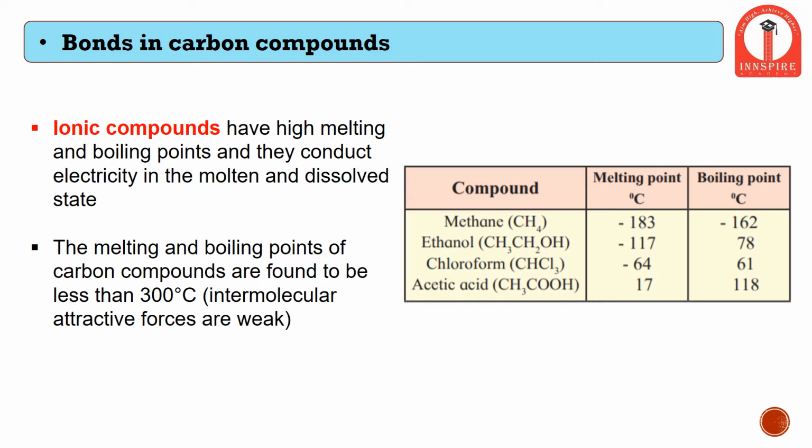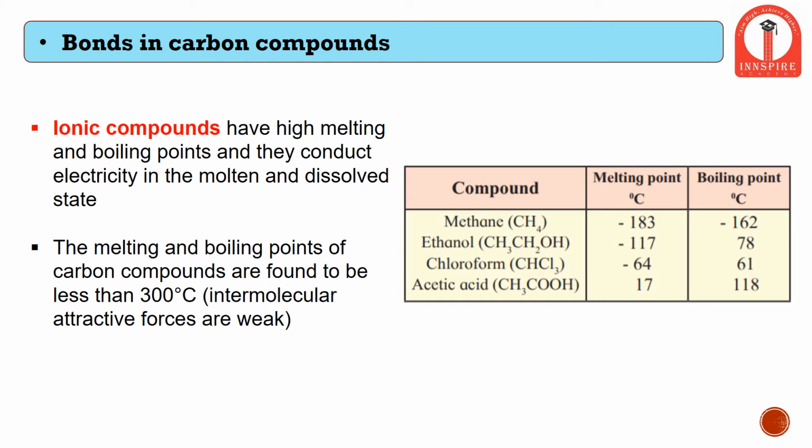So here in the image alongside we can see a few of the carbon compounds with their melting point and boiling point. And as we can see, they all are lying below 300 degrees Celsius as mentioned over here. The first example is methane. The chemical formula of methane is CH4. Since it has carbon, therefore it is an organic compound.